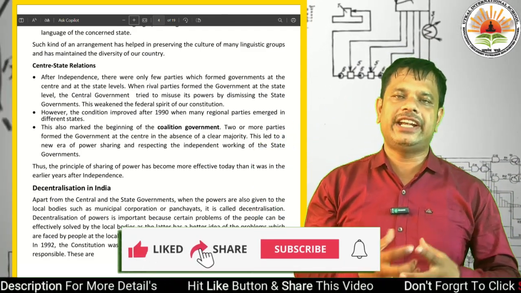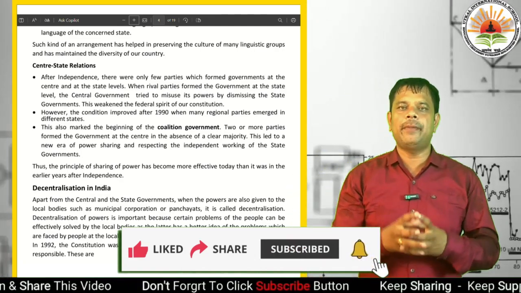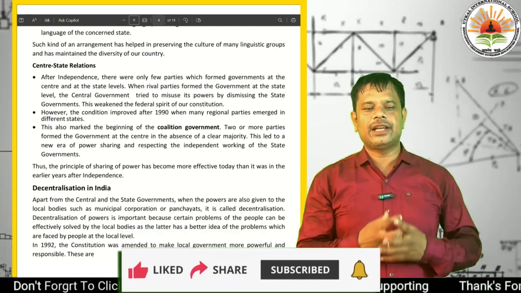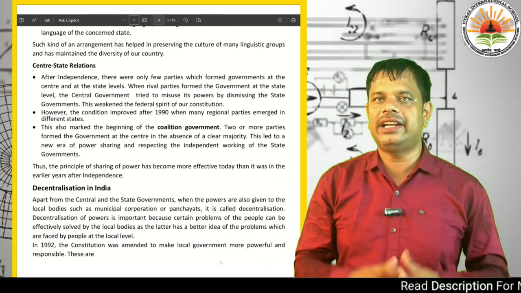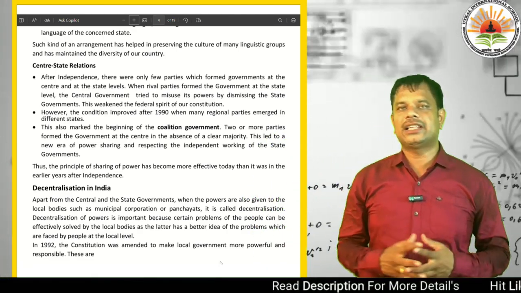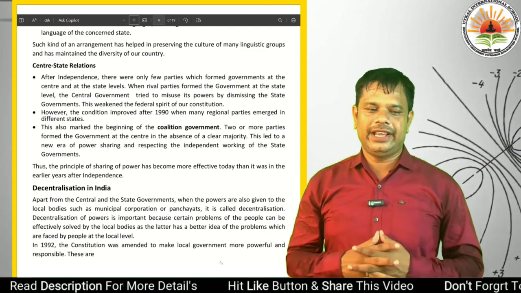It has created power sharing. Regional parties from different states are involved in the government. So it is a good example of power sharing and independent working of the state governments, and it gives empowerment and support to the states to work independently.